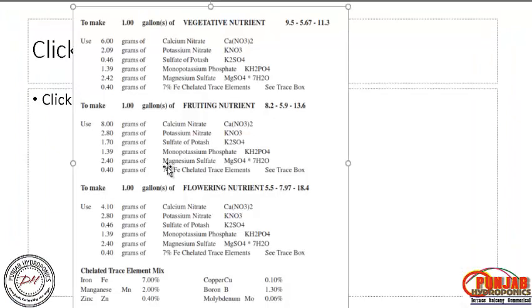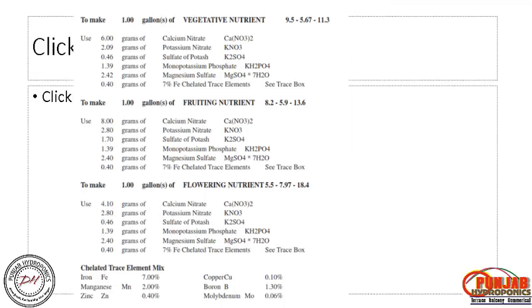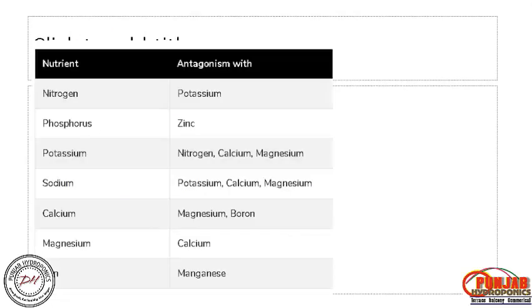And then you can see the vegetative nutrient, fruiting, and flowering. These are the different formulations. You have to prepare three kinds of nutrients during the crop cycle: a vegetative nutrient will be different from the fruiting and then the flowering. What will be missing, I will tell you later on. And if you are preparing nitrogen, phosphorus, potassium, these are antagonistic elements. You must not mix them, otherwise they are going to precipitate. Better to dissolve them separately.